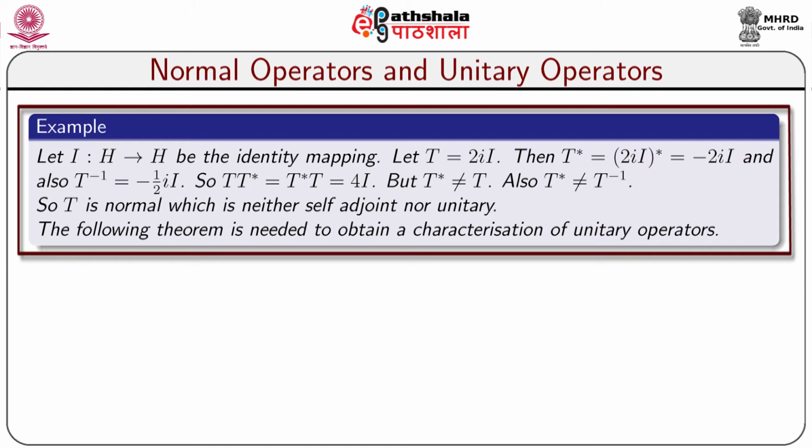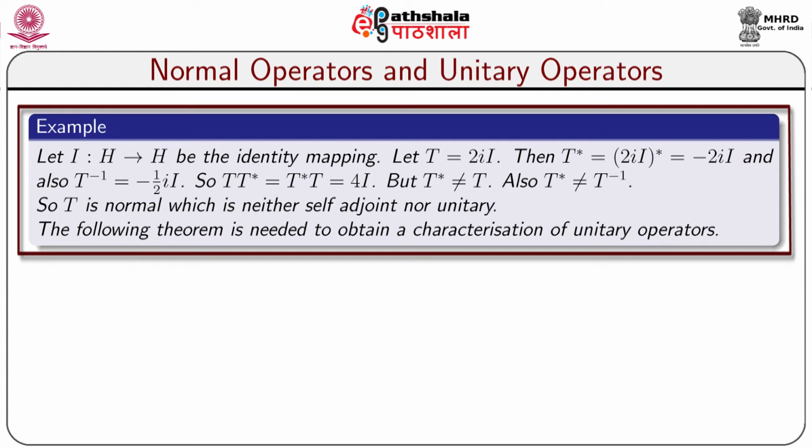Let T equal to 2i into capital I, then T star equal to minus 2i I, and also T inverse equal to minus half i I. So, T T star equal to T star T equal to 4I, but T star not equal to T, also T star not equal to T inverse. So, T is normal, which is neither self-adjoint nor unitary.